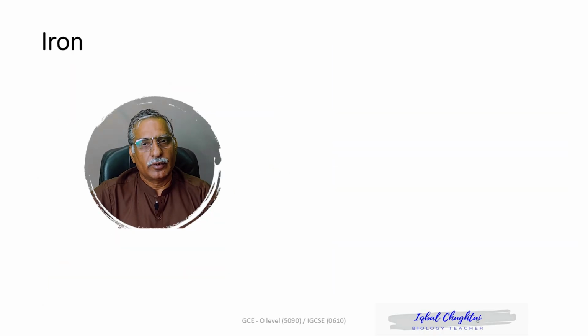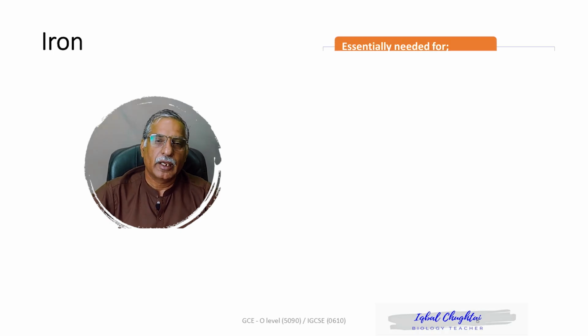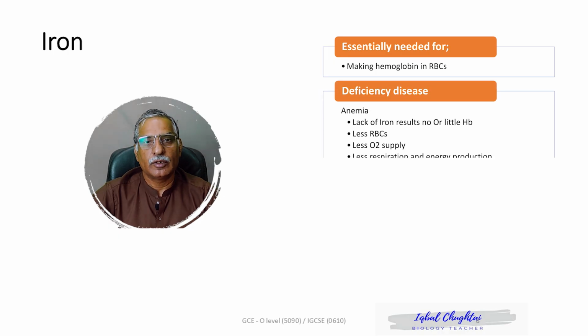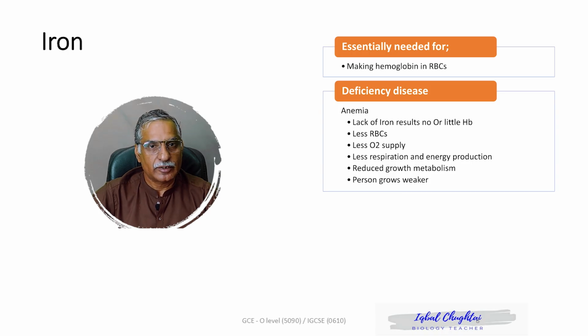Iron is another important mineral, and iron is needed for making hemoglobin, a protein found in the red blood cells that is responsible for oxygen transport. This iron is needed for making hemoglobin, for making red blood cells, and if iron is deficient in our diet, definitely hemoglobin formation will be affected. Less hemoglobin will be formed, which means fewer red blood cells will be formed, and fewer red blood cells means anemia, a disease where oxygen supply is reduced to the body tissues, body muscles.